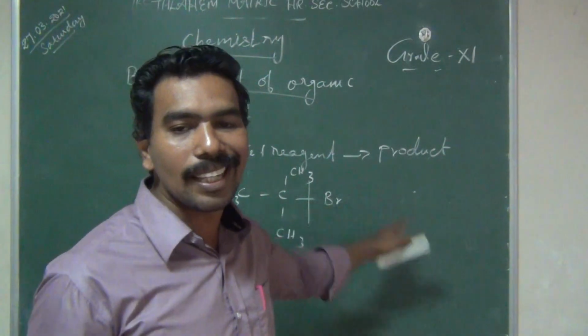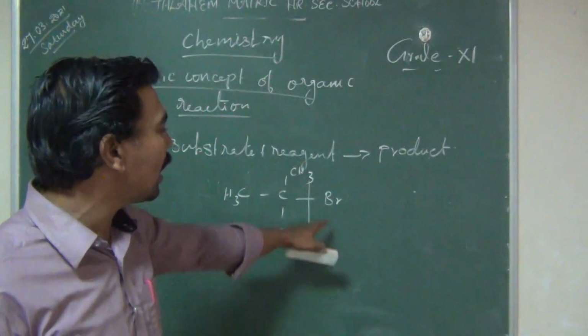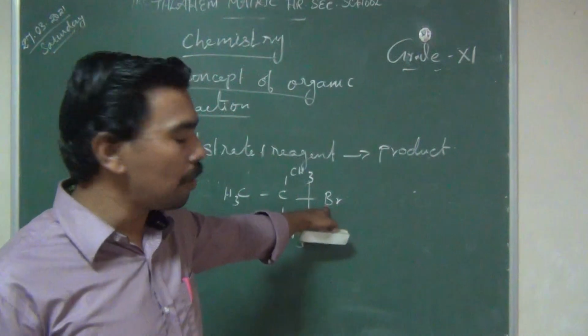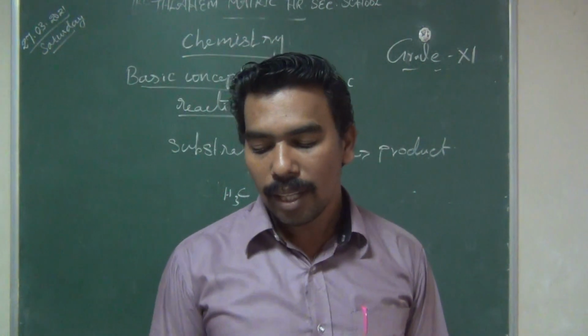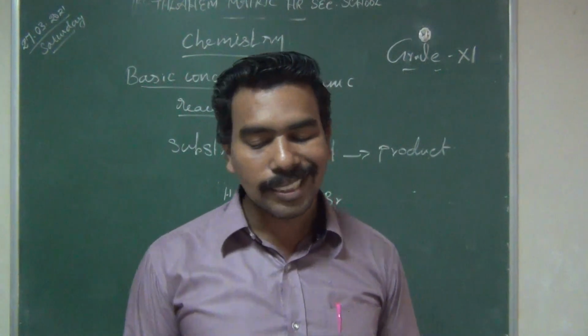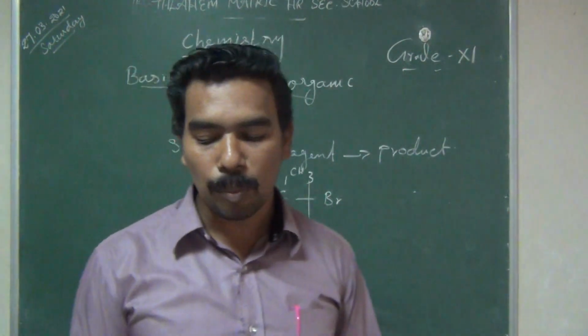It gains and retains the lone pair of electrons. So it is the highly electronegative element, and this carbon is the electropositive element. Then this is the carbon-bromine bond. The carbon-bromine bond cleavage.